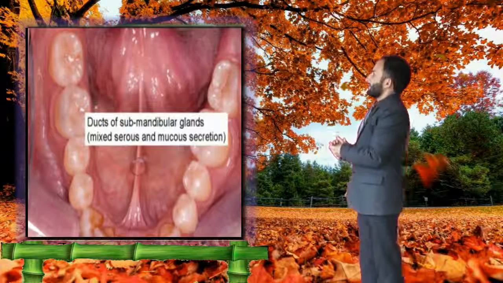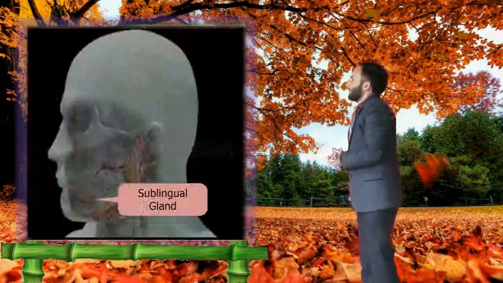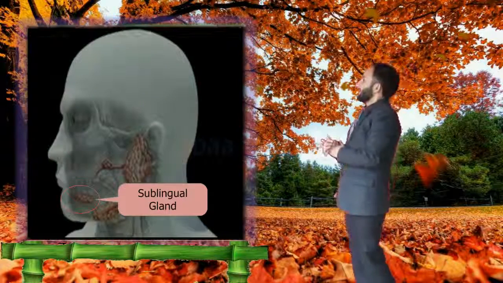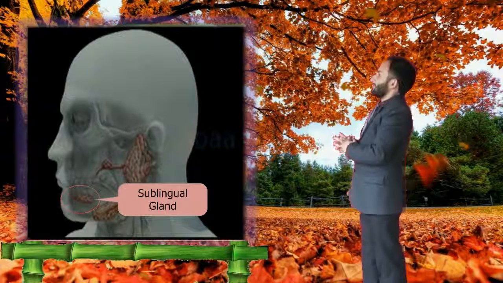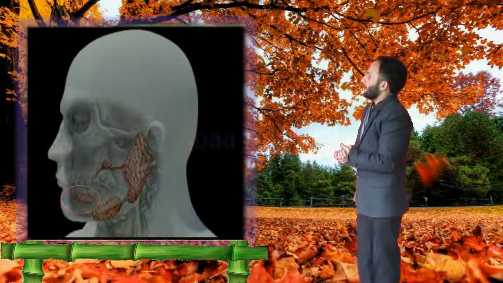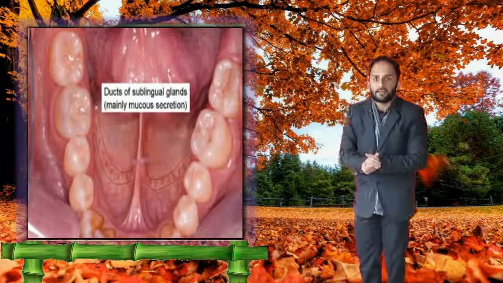Their ducts open under the tongue. The last pair is the sublingual glands. They lie under the front part of the tongue and open through sublingual ducts under the tongue. The salivary glands secrete saliva.